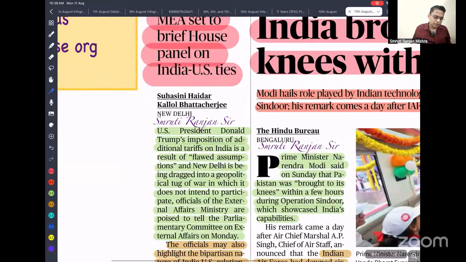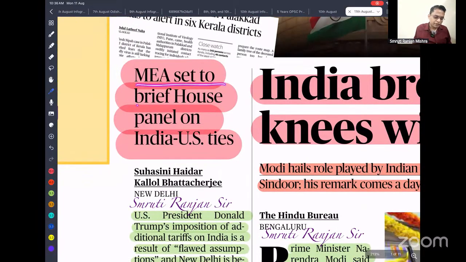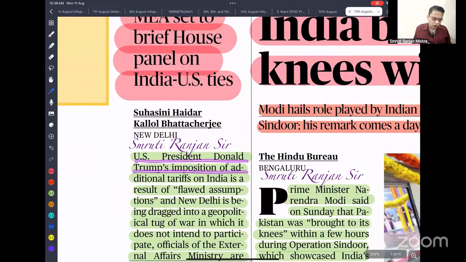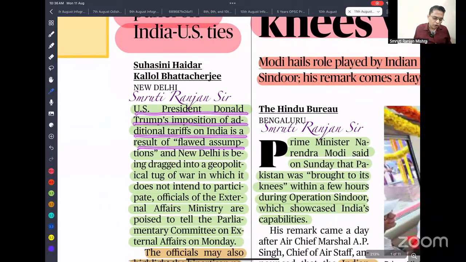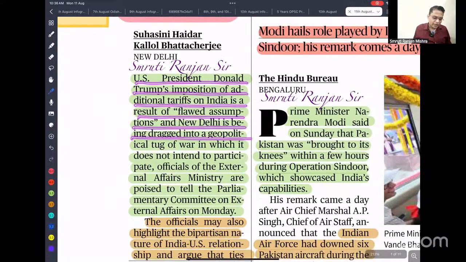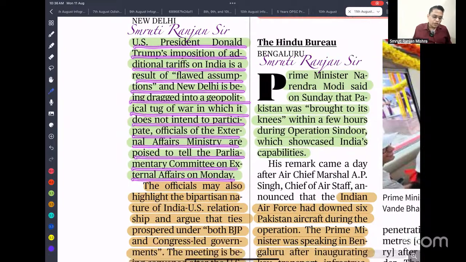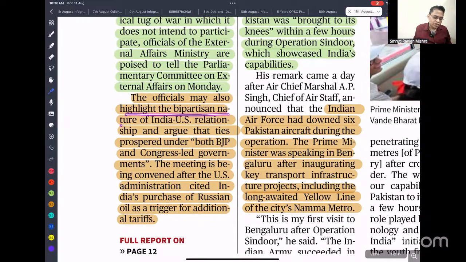Chaliye. Next is MEA set to brief House panel on Indo-USA ties. USA President Donald Trump's imposition of additional tariff on India is a result of a flawed assumption, and New Delhi is being dragged into a political tug of war in which it does not intend to participate. Okay. The External Affairs Minister is poised to tell the Parliamentary Committee on External Affairs on Monday. The official may also highlight the bipartisan nature of the Indo-USA relationship. You know that recently Donald Trump is imposing a lot of fines on the...